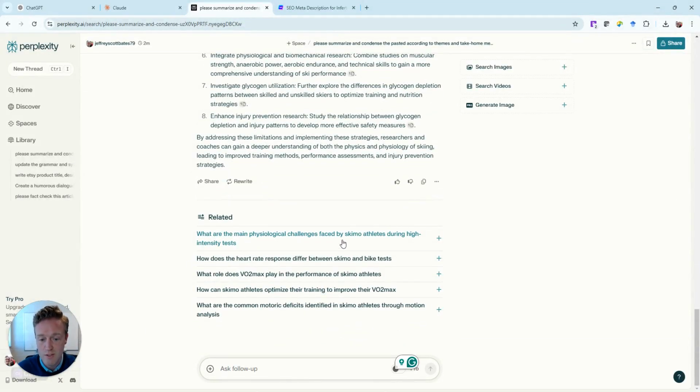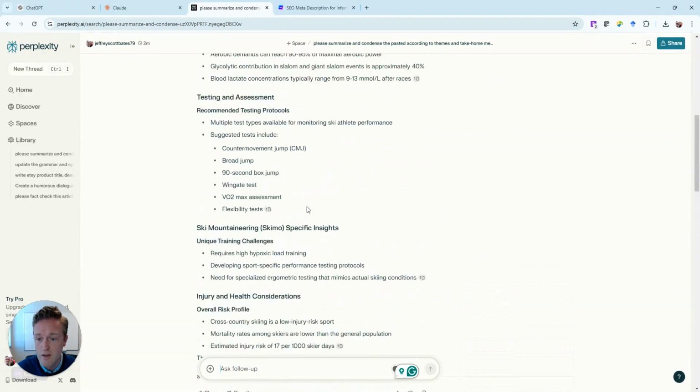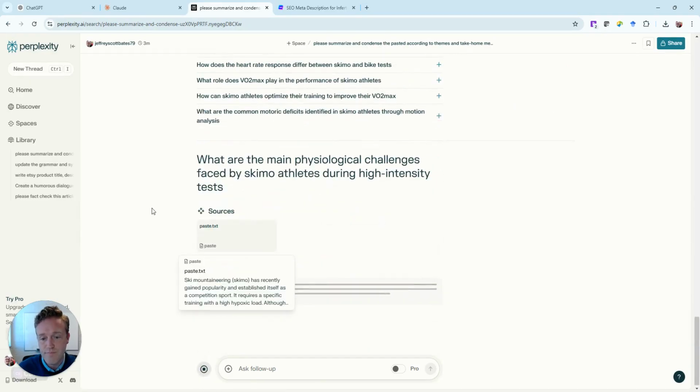What are the main physiological challenges faced by skimo athletes during high intensity tests? How does the heart rate response differ between skimo and bike tests? What role does VO2 max play in the performance of skimo athletes? How can skimo athletes optimize their training to improve VO2 max? What are the common motoric deficits identified in skimo athletes through motion analysis? So none of these things are interesting to me. I guess we lost the questions that we had up here, so you'll just change your questions. Let's say we did care about this one right here.